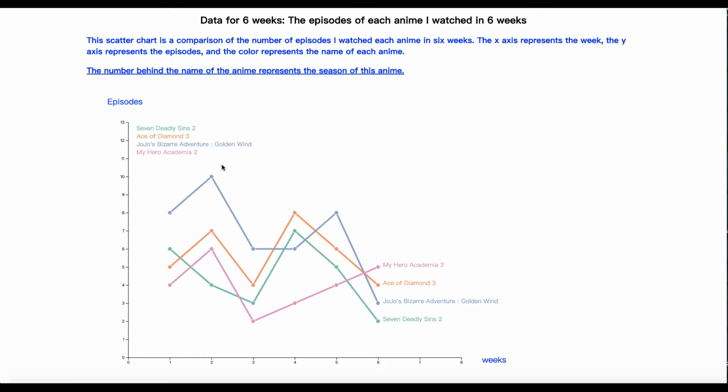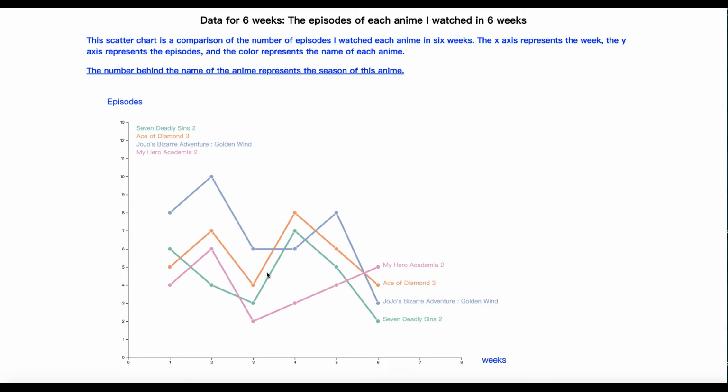The first scatter chart here is a comparison of the number of episodes I watch of each anime in 6 weeks. The x-axis represents the week. The y-axis represents the episode, and the color represents the name of each anime. I chose the scatter chart to display this part of my data since the scatter chart is very concise and directly displays data with different contrast.